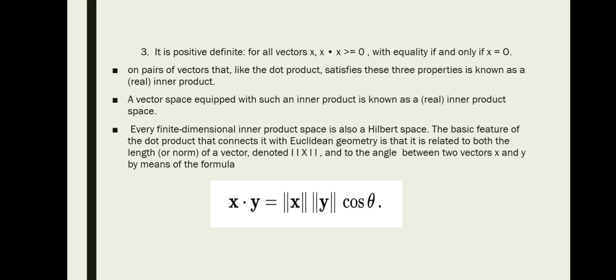So finally we can conclude that by using this inner product we can calculate the length and the angle between two vectors. By including the inner product space in Hilbert space, we can calculate length and angle for infinite dimensional space.